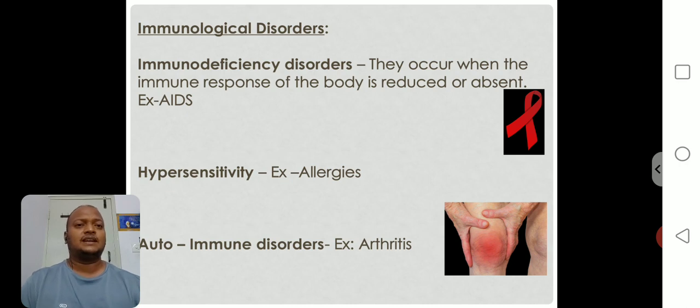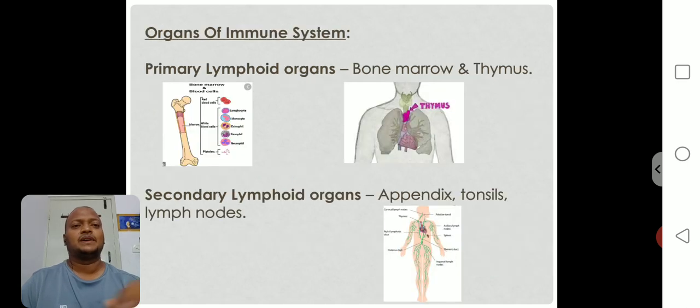So this is regarding immunological disorders: immunodeficiency disorders, hypersensitivity and autoimmune disorders, right? Immunodeficiency disorders, when the immune response is reduced or absent, example is AIDS. Hypersensitivity, there is allergen entry. Whenever allergens enter inside the body, it causes allergies. So in autoimmune disorders, self cells only are going to be destroyed. Example, arthritis. Okay. Next one,